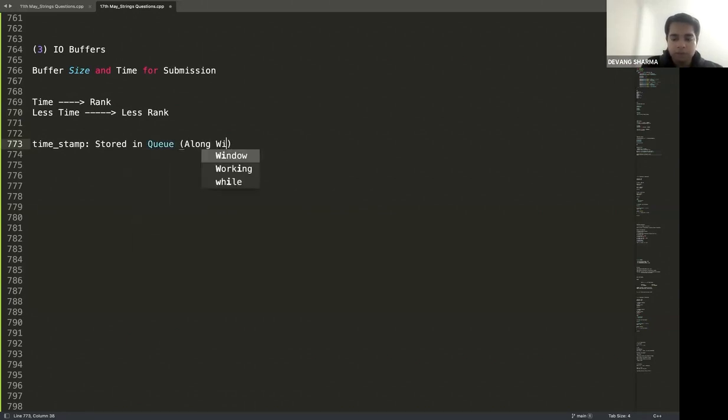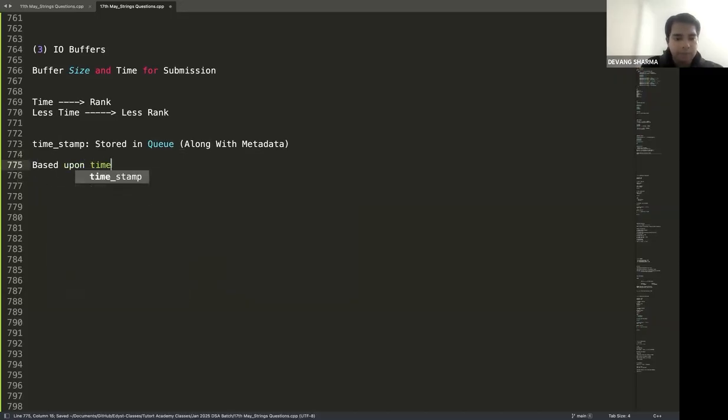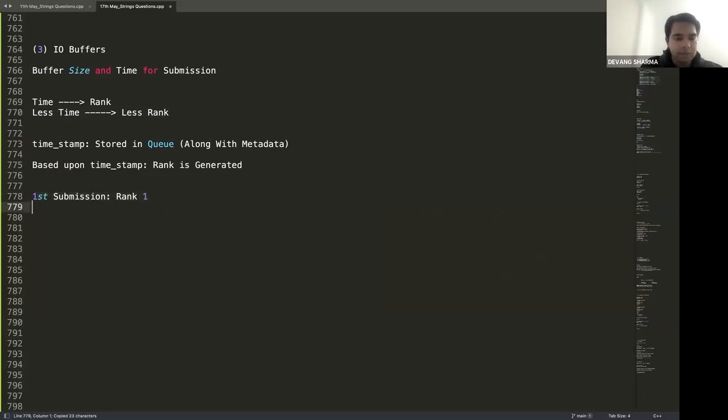along with some form of metadata about the customer, right? And based upon the timestamp, your rank is going to be generated. So the first submission would be rank 1, the second submission would be rank 2, and so on and so forth.